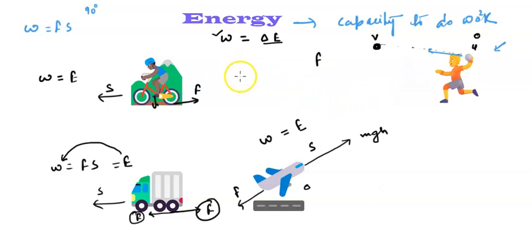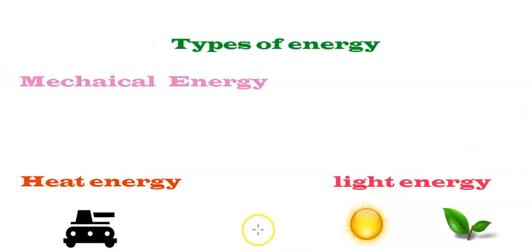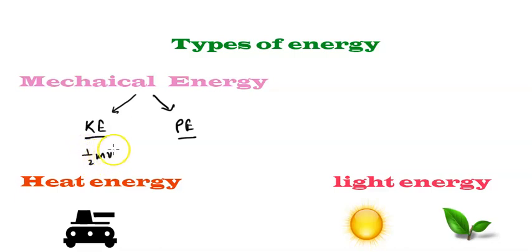There are many different types of energies. Let's understand the different types of energy. The first is mechanical energy. This kind of energy actually has two types. The first is kinetic energy. Another one is potential energy. Okay, we'll discuss these two types of energy later in the videos, but let's have a brief look at it. If a body is moving with some velocity, it has kinetic energy, and this potential energy is because of the configuration of the body.